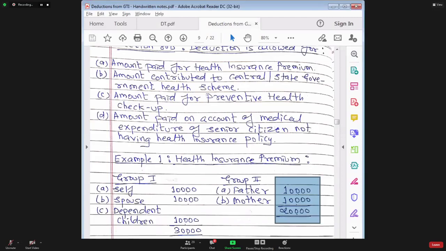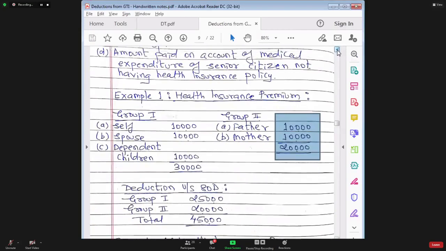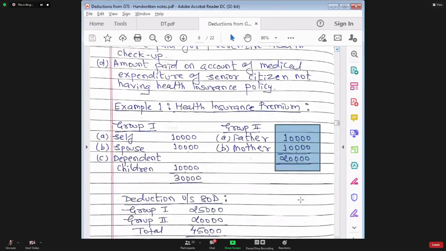Have you understood? So limit of group 1 cannot be utilized in group 2. Limit of group 2 cannot be utilized in group 1. This interchangeability of limit is not allowed. So the deduction here will be 45,000. For group 1, 25,000. For group 2, 20,000.